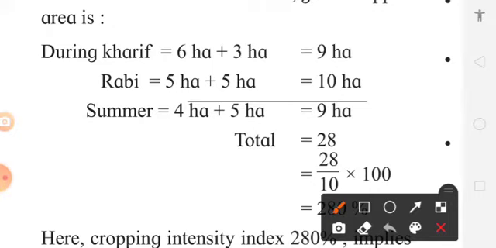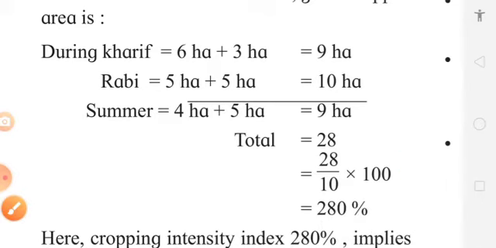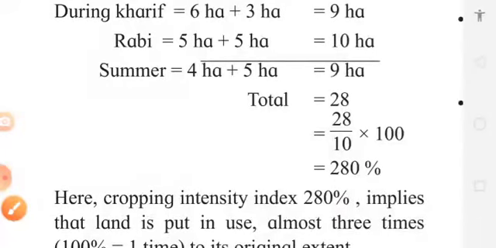In Kharif it was 6 hectares plus 3 hectares, so it becomes 9 hectares. In Rabi 2 crops, 5 plus 5, it becomes 10 hectares. In summer 2 crops, 4 hectares plus 5 hectares, it becomes 9 hectares. Then the total becomes 28.